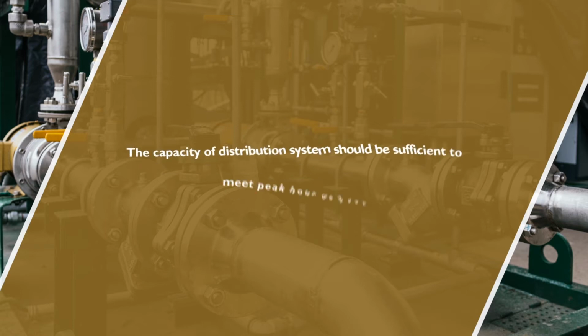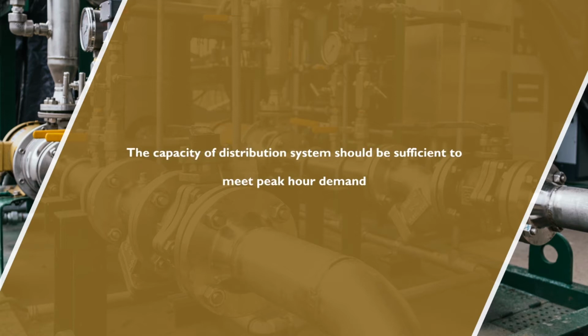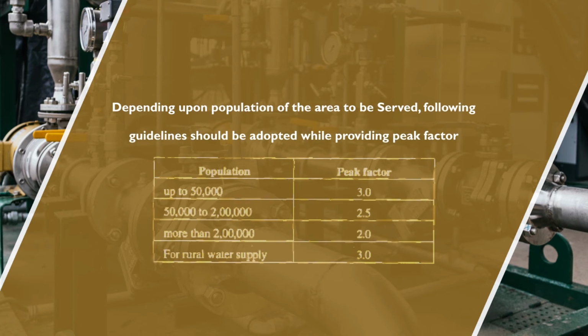The capacity of distribution system should be sufficient to meet peak hour demand. Depending upon population of the area to be served, following guidelines should be adopted while providing peak factors. Here they mention the peak factors. Population up to 50,000, peak factor is 3.